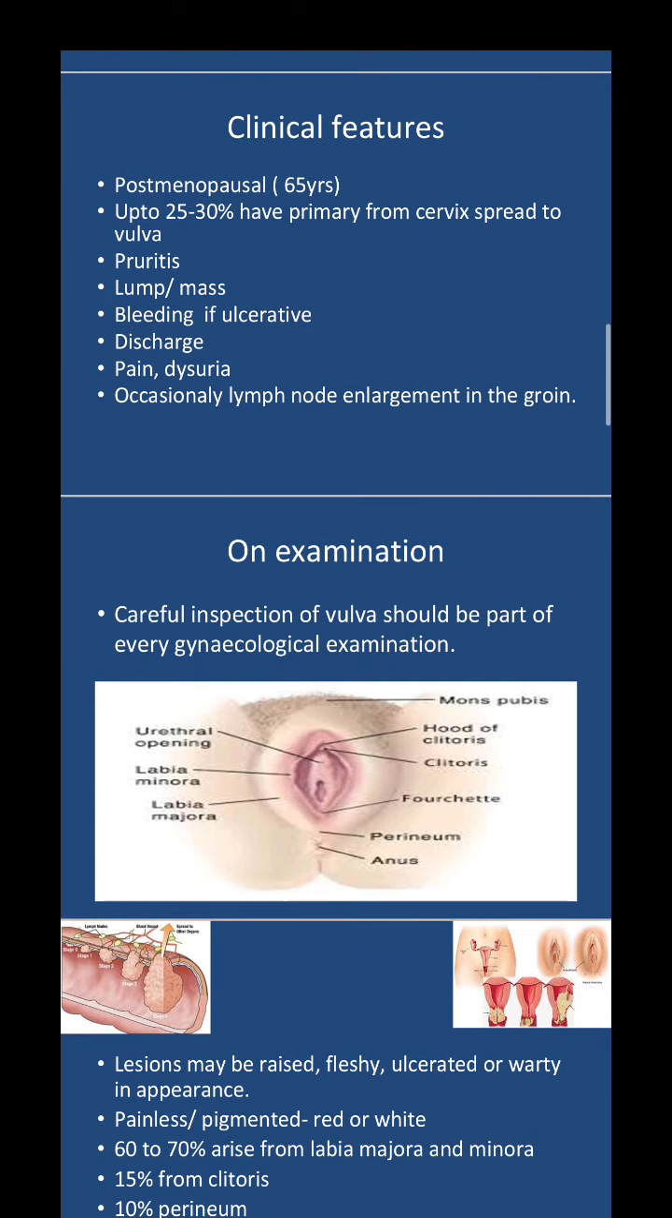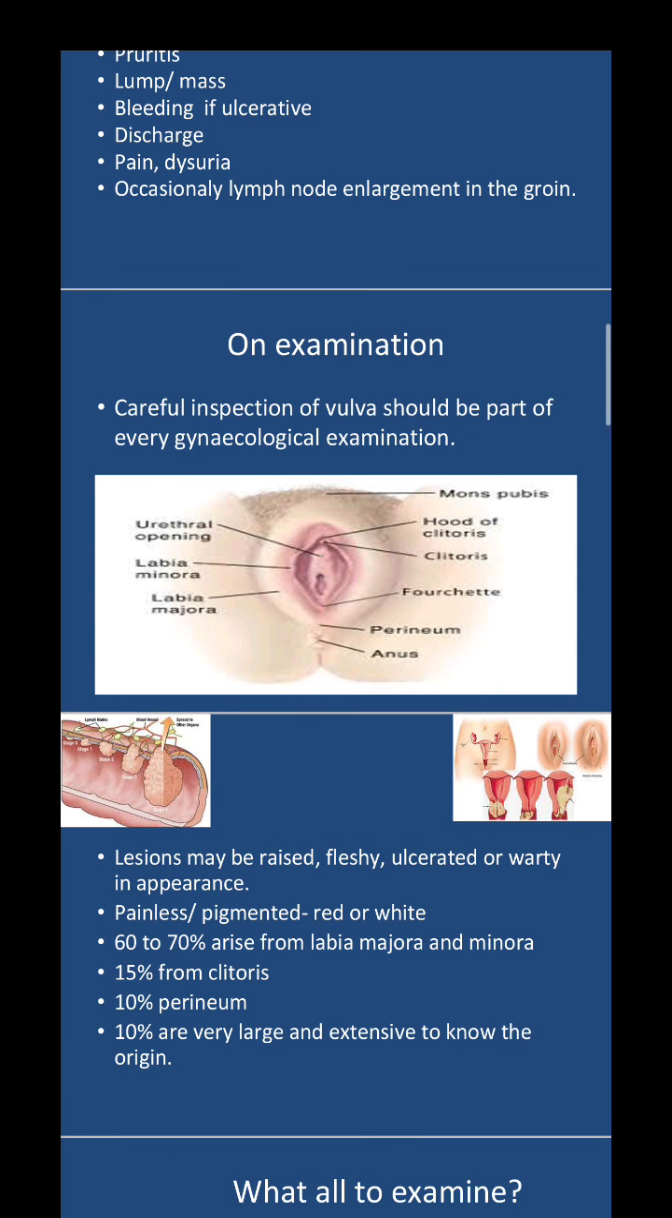So on examination, ideally for every gynecologic patient, we have to inspect the vulva thoroughly. The external examination is very, very important. So in vulval cancer, there can be lesions which may be raised, fleshy, ulcerated or warty in appearance. They can be painless and pigmented, red or white. 60 to 70% arise from the labia majora and minora, 15% from the clitoris, 10% from the perineum, and 10% are very large, and you can't know the origin of the malignancy.